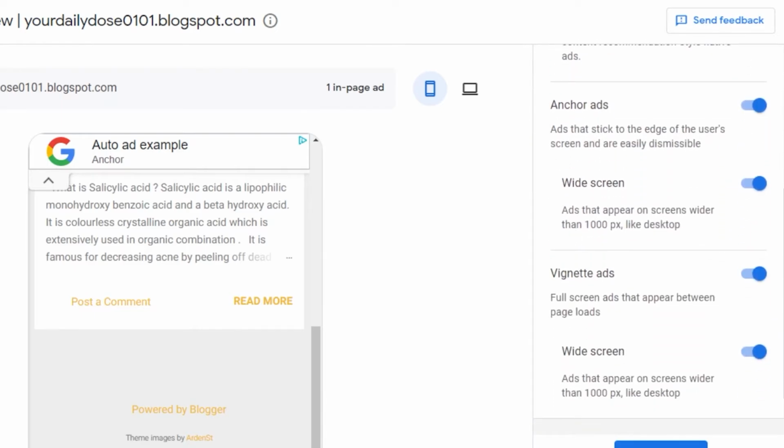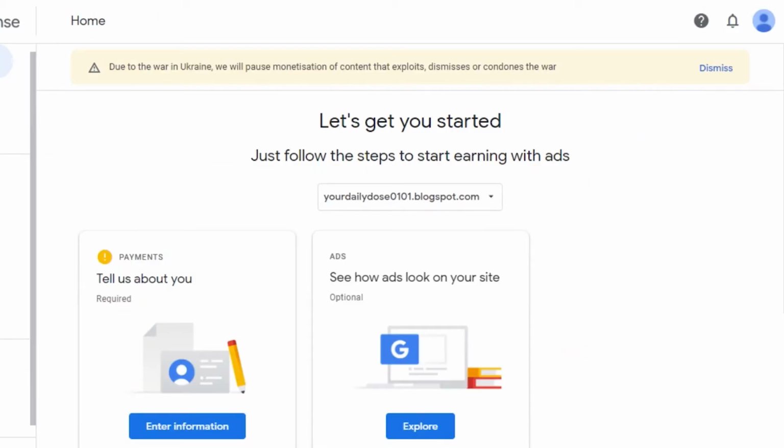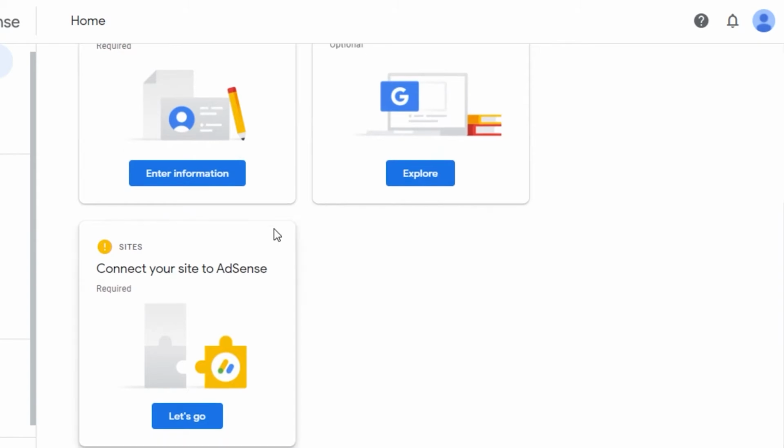For example, I can go with different formats. I can go with widescreen. I can go with anchor ads, whatever I want to go for. There are two ads that I can add in one page. You can see the anchor one, and then we have in-page ad. So this is the preview looking pretty good. That's what I want. I want two ads on my website,